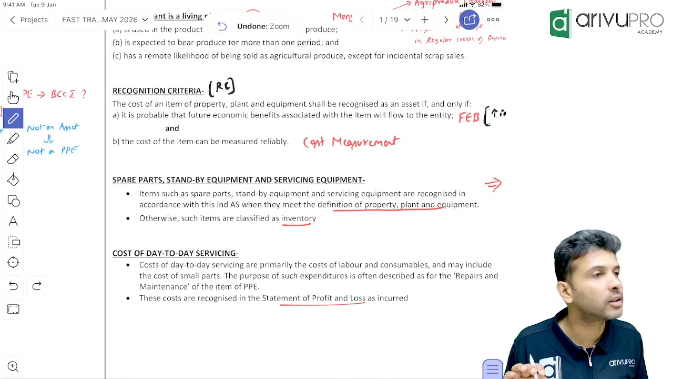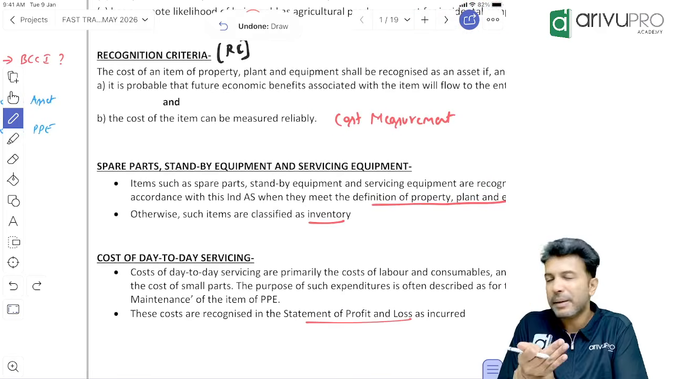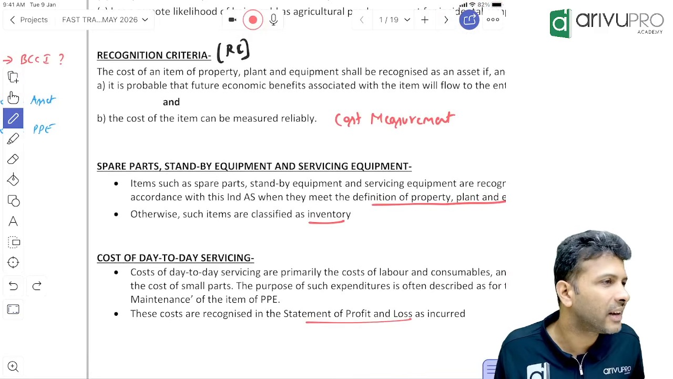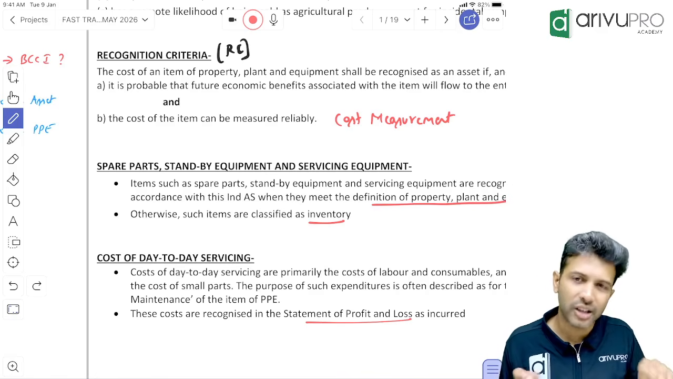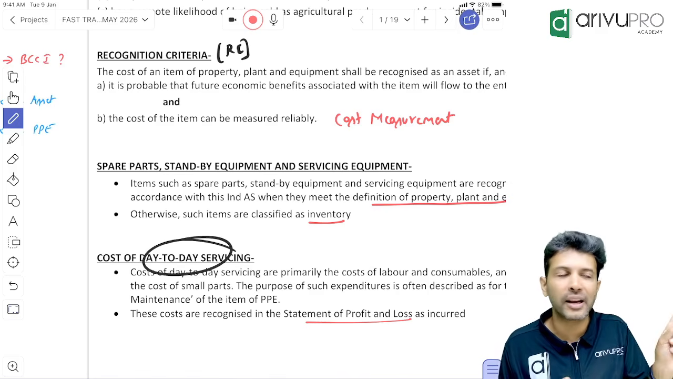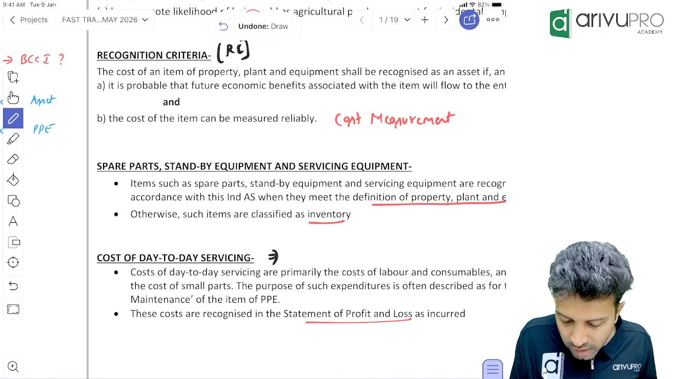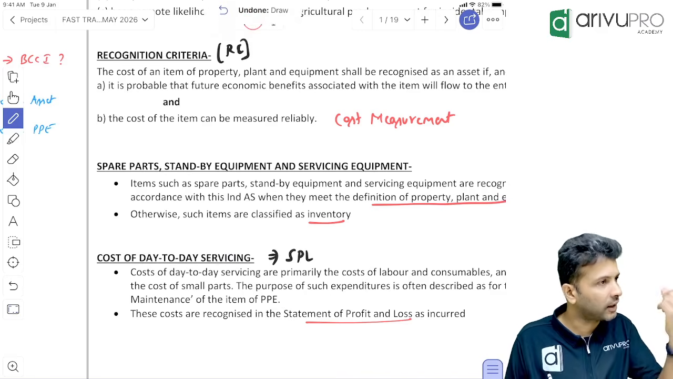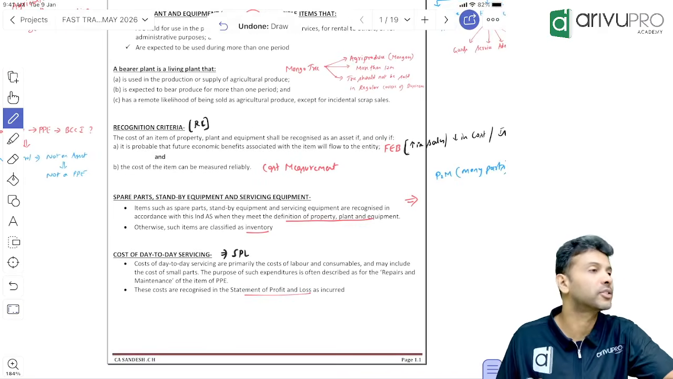Can I move on to the next one? Next is cost of day-to-day servicing. Sir, if you have a PPE, there will be some repairs and maintenance. Repairs and maintenance, you will capitalize? No, such day-to-day servicing expenditure or repairs and maintenance will not be capitalized. Rather, it will go where? To the P&L account. Not capitalized. Such expenditure will straight away go to SPL. Any problem in this? One-liner.